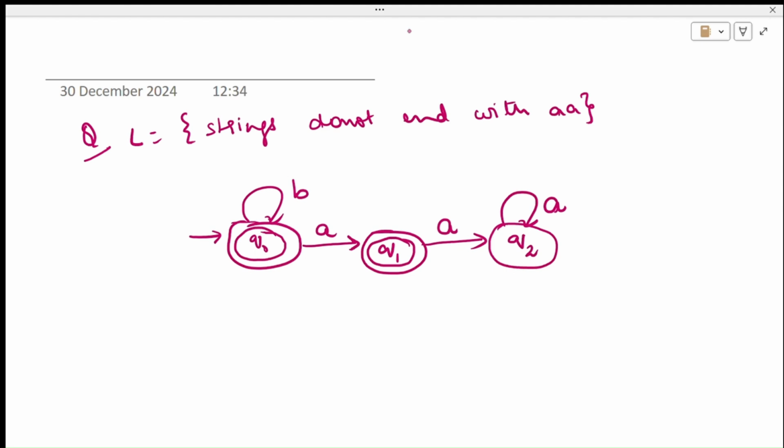Once Q2 sees a B, take it back to Q0. And if Q1 sees a B, take it again to Q0. So now this is the diagram for strings that do not end with a double A.